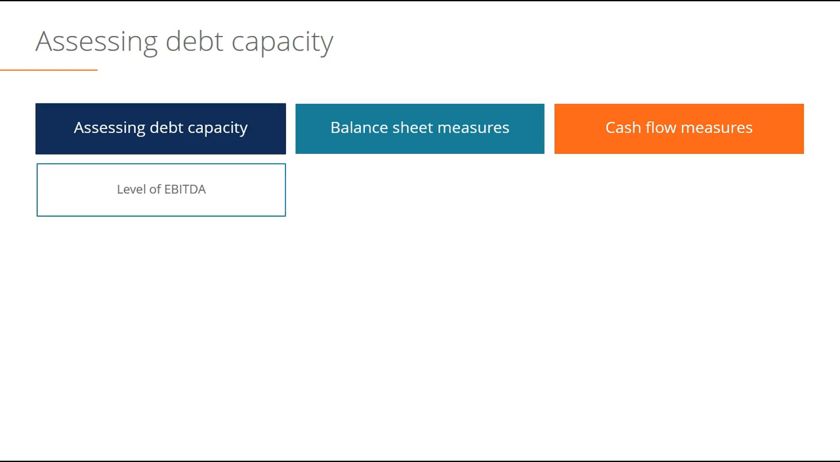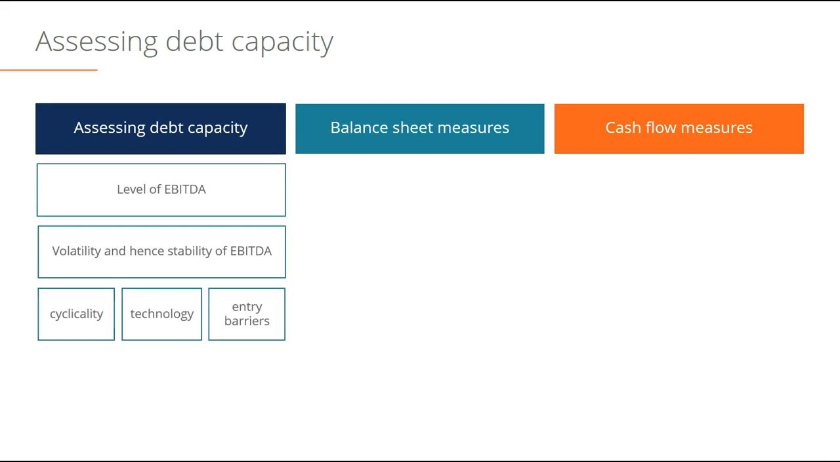So in order to assess the level of debt capacity, we'll be looking at the EBITDA, and not just the level of EBITDA, but the volatility, or rather stability of that EBITDA. And that's influenced by several things. It's influenced by industry cyclicality, technology, and barriers to entry being the three main measures of stabilizing EBITDA.